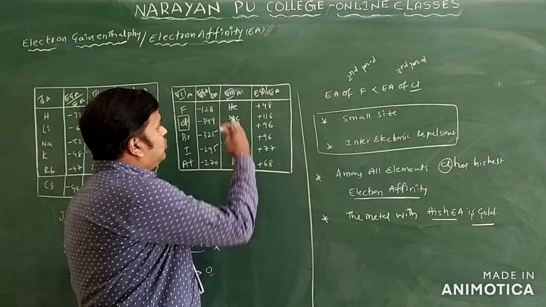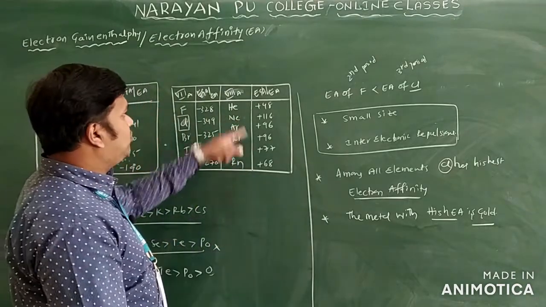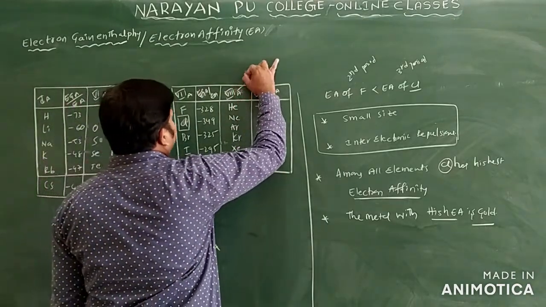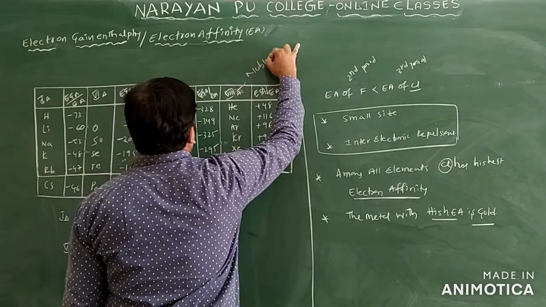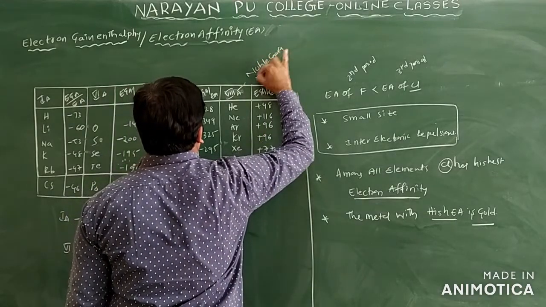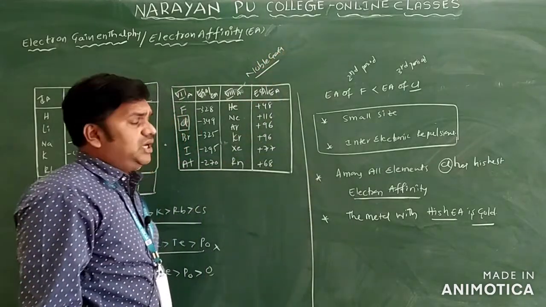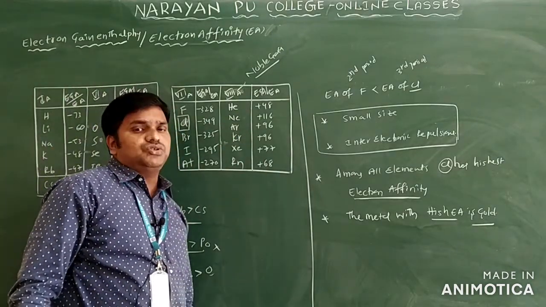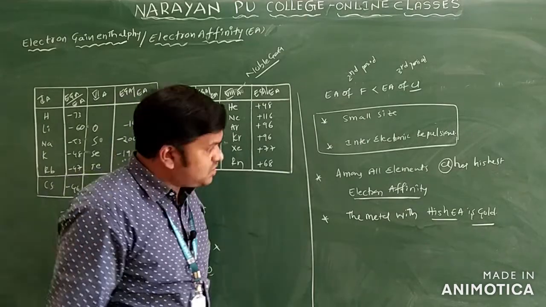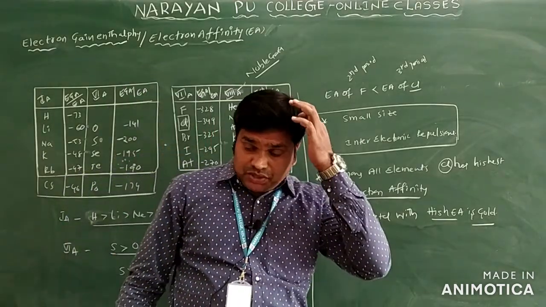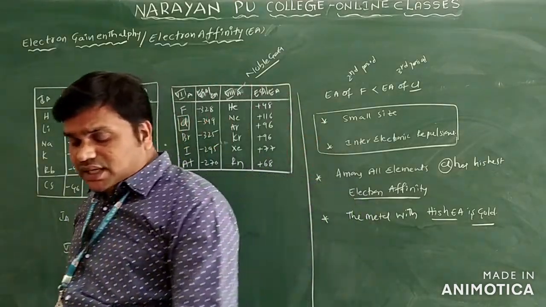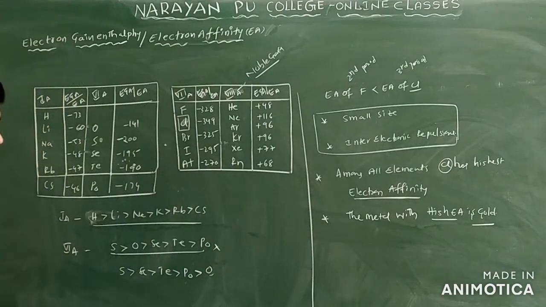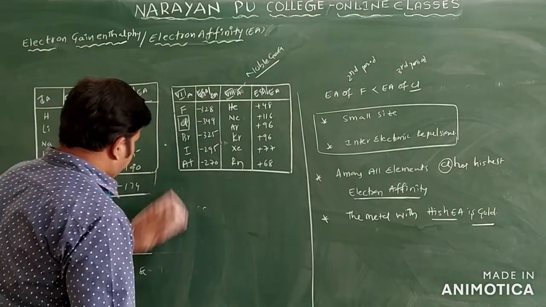Now we'll see one more group, the noble gases. The 8th group elements, or you can say zero group elements, are called noble gases. Those have positive values. Helium, neon, argon, krypton, xenon, radon have positive values of electron affinity. So this is regarding electron affinity only. One more thing here is the relation between electron affinity and ionization energy.